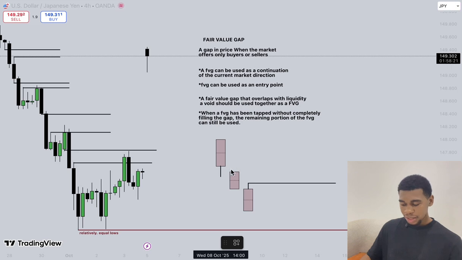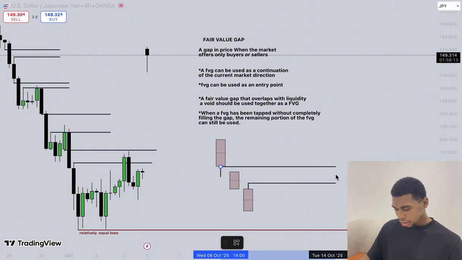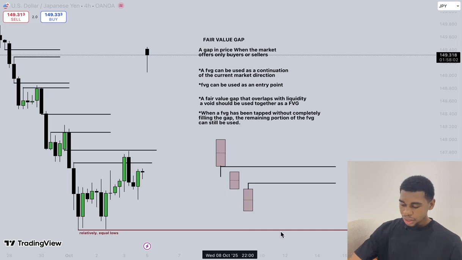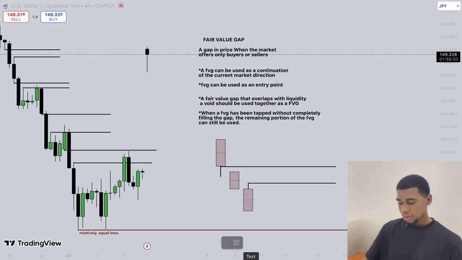But in this case, where we have a void, you consider this also as part of the gap. So you mark the close of the body. So this becomes your fair value gap. Now, this is only when we have a liquidity void that overlaps with a fair value gap.